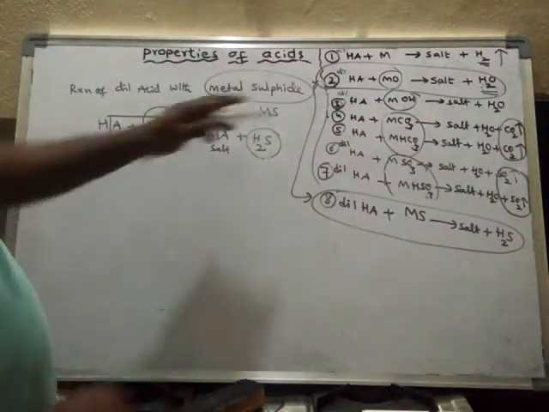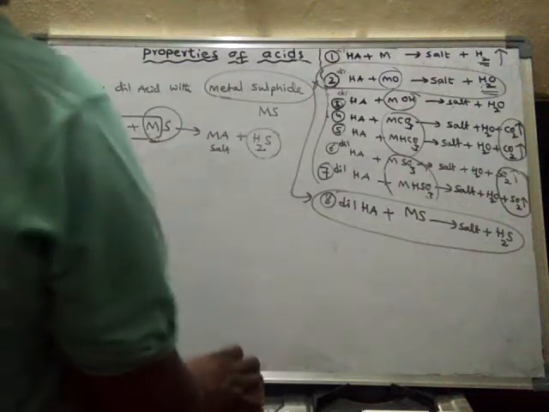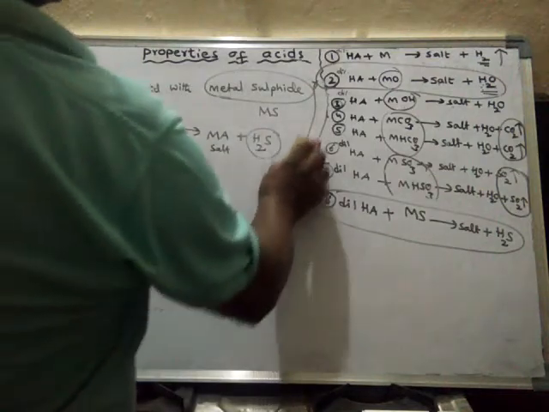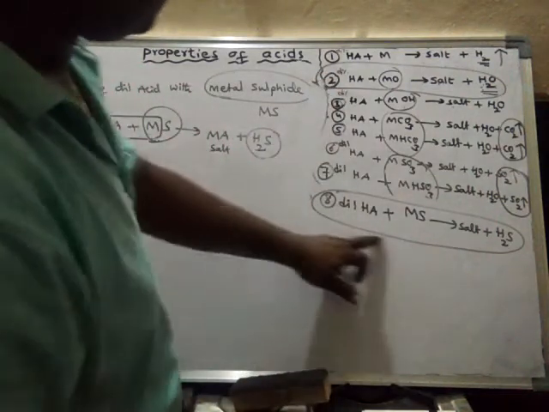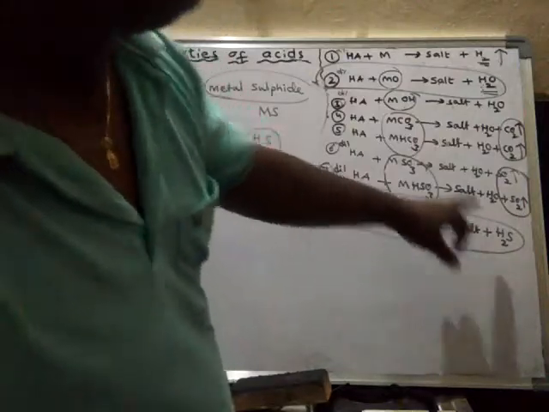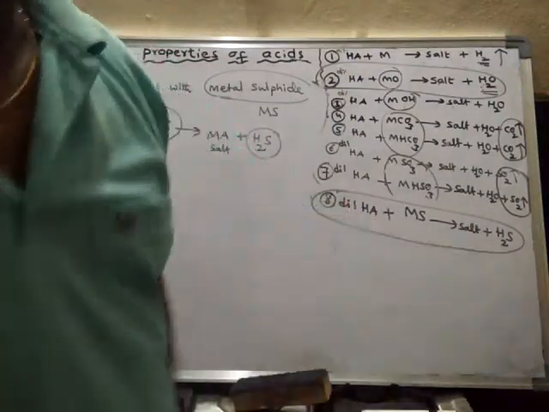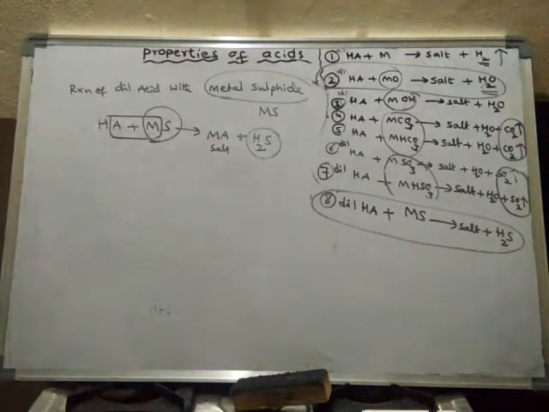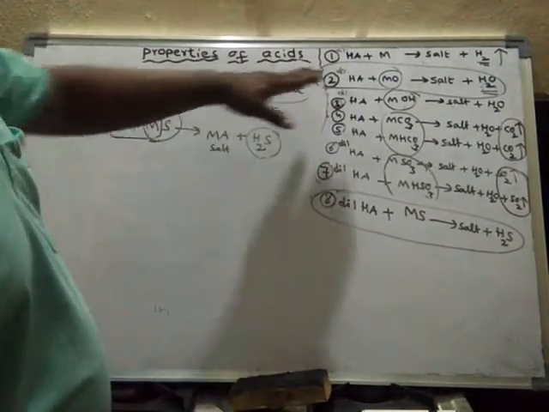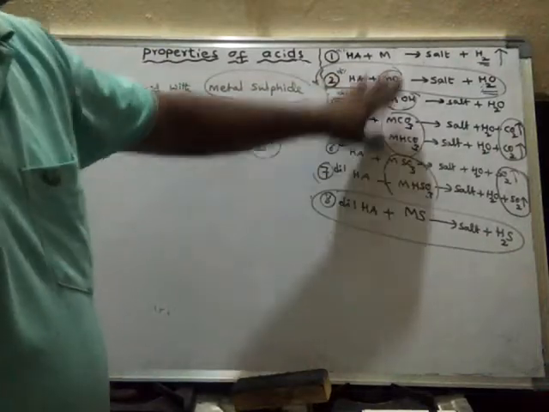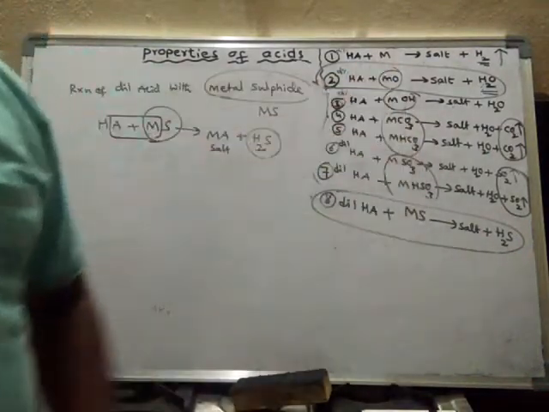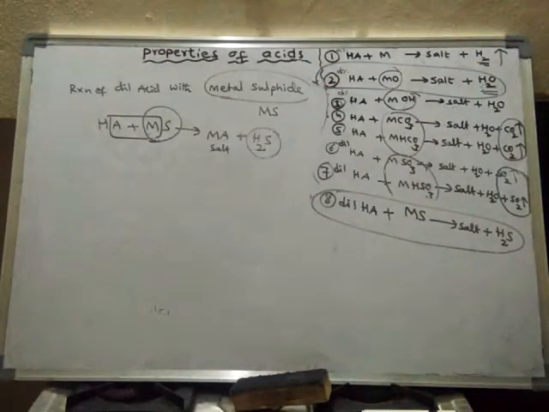So in this reaction there is no formation of water; it is forming hydrogen sulfide. In this way, the reactions of acids with these compounds will be understood.